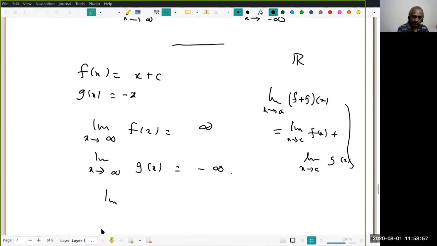Because let us look at what is limit x tends to a of (f plus g)(x). What is (f plus g)(x)? This is a constant C. Therefore, what is the limit? C. What is C? It could be any real number. You see that? Therefore, infinity minus infinity can be any real number.